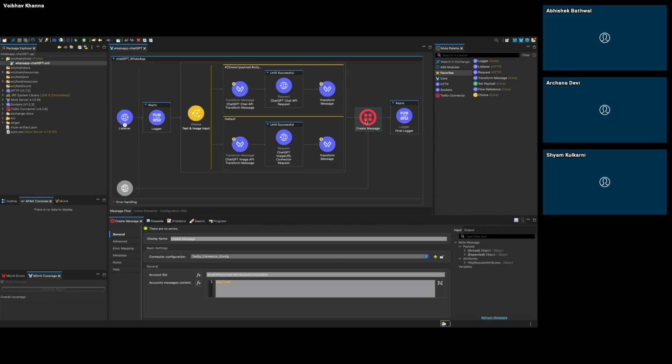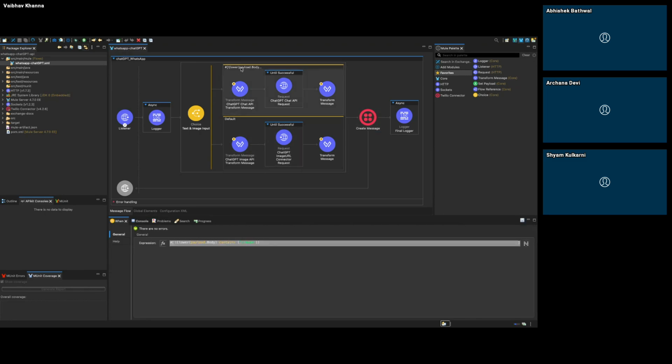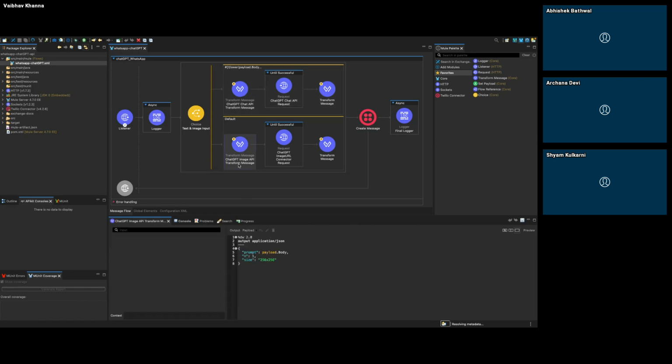I will show you how it is working. I am just showing you how it is coded in the MuleSoft application. And if the message contains slash image, then it will go to the choice router, where it will create the request body for the image API. In this, I will be passing the prompt, the number of images I will be getting, and the size of the image. Over here I passed 256 by 256. If I increase the size or the number, ChatGPT will charge accordingly.